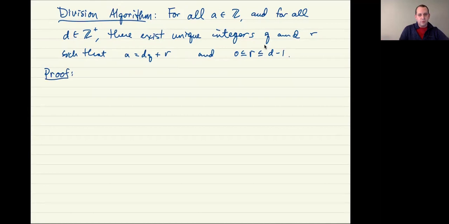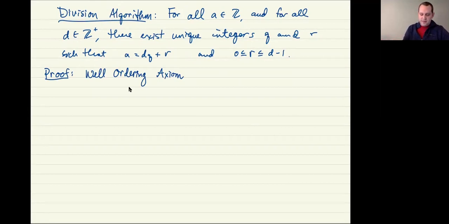And there's going to be two proofs. One proof is going to involve what's called the well-ordering axiom. And I think that this is important enough that we should go through this. I'm actually going to give you two proofs, and the purists among you might say, why two proofs? One proof is good enough, and it is, but both of these ideas are going to be relevant for us, and they generalize a little bit differently in different situations. So I think it's important to go through both proofs.